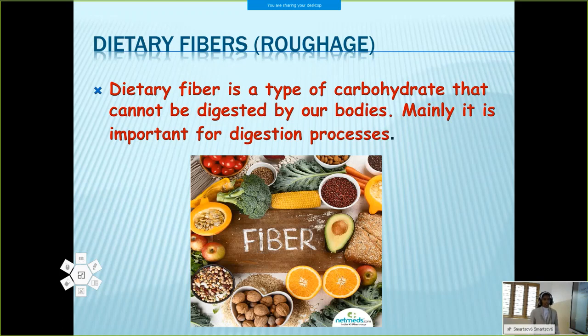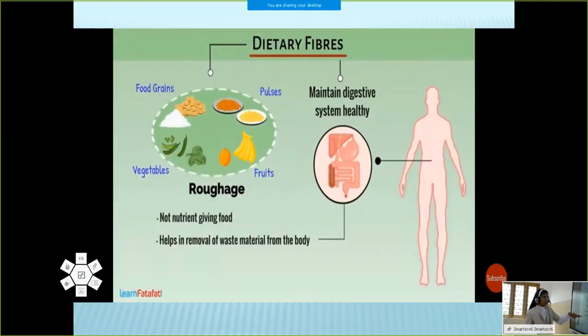But it is needed. Why is it needed? It is needed for the proper digestion process. Also, it helps to remove the waste materials from our body. So it is very much important, but it is not giving any nutrient for our body. That is dietary fibers or roughage. Different food items containing dietary fibers are food grains, vegetables, pulses and fruits.